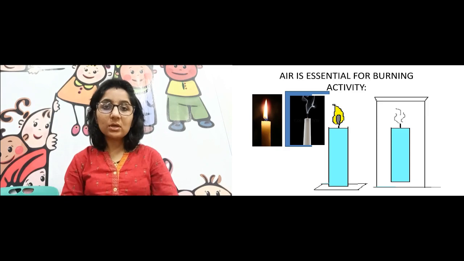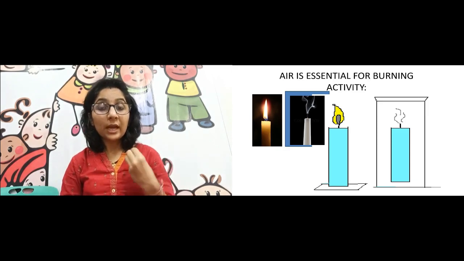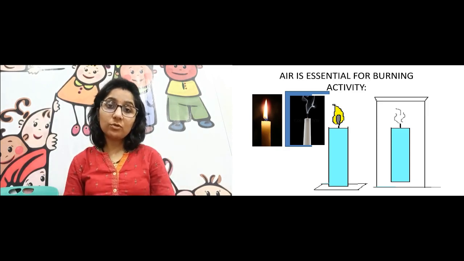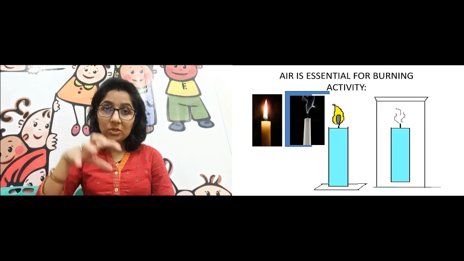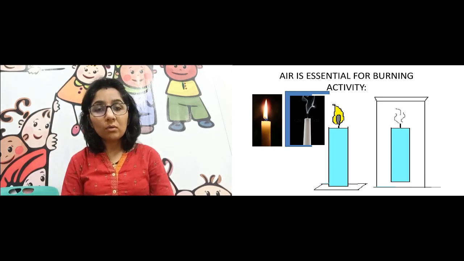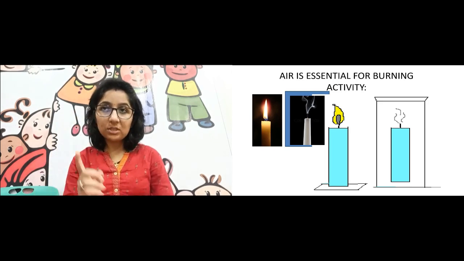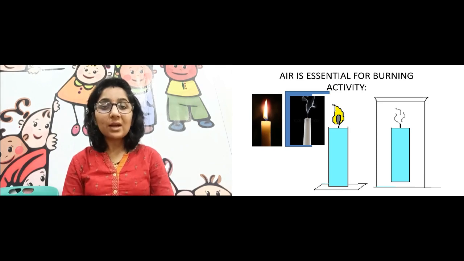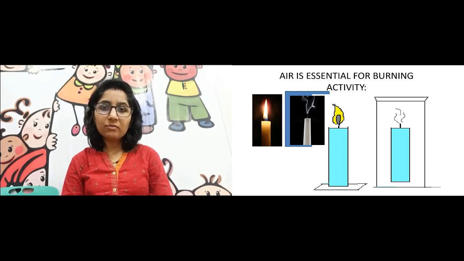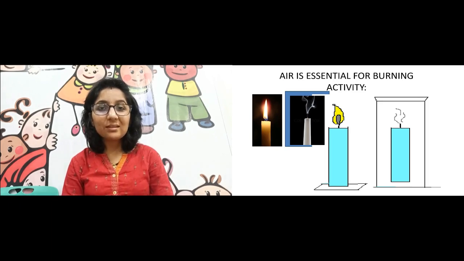It should not touch the candle. तो candle को glow करना है, and then you need to just keep the glass inverted, जैसे it is shown. Keep the glass inverted and look at it. Wait for some time. What will you see? That जो candle है, that will get blown off.